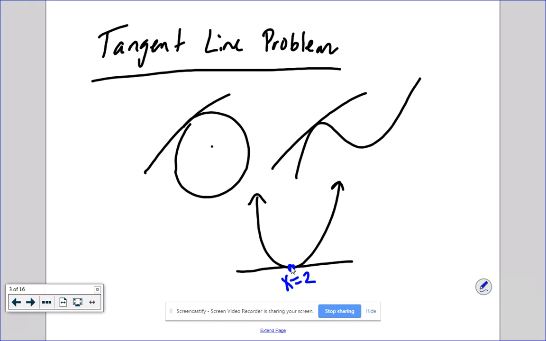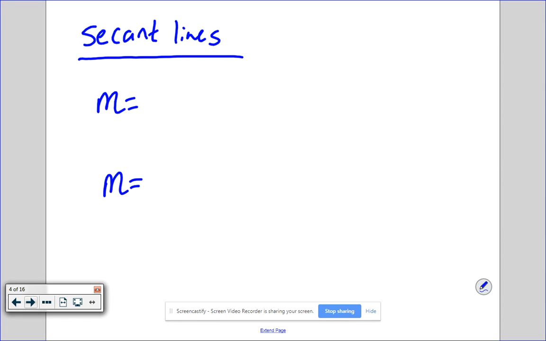So, it all comes back to the question, okay, so if I have a line, how do I know how to find the derivative? Well, that's what we're going to talk about. So, when it comes to secant lines,